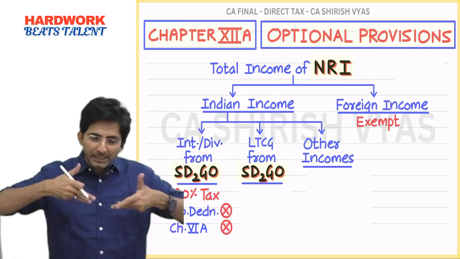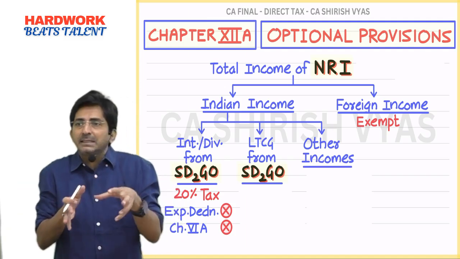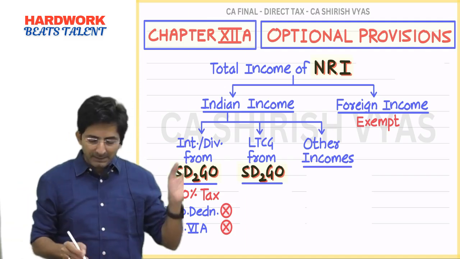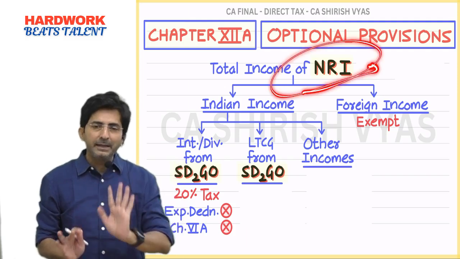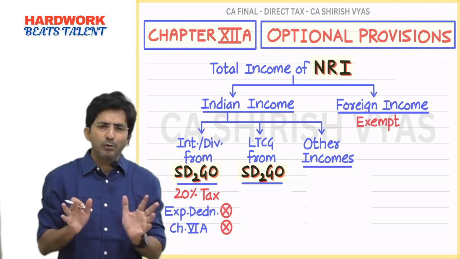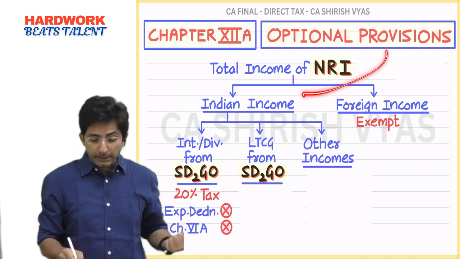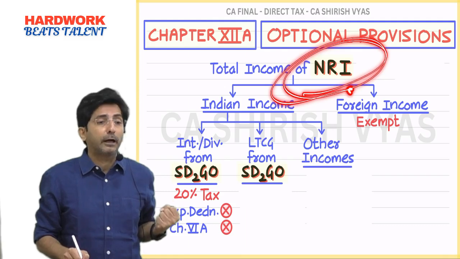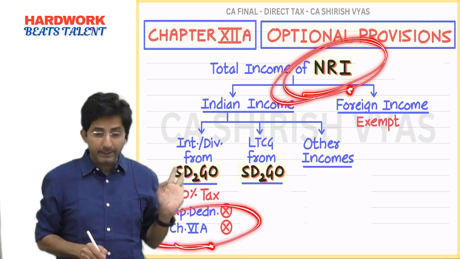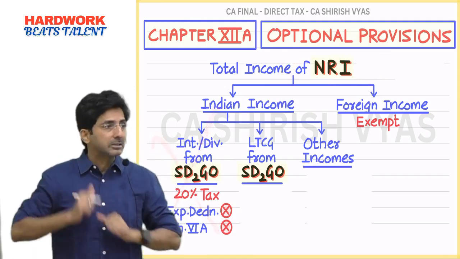We people who stay in India full time, we generally get attracted to 80C, 80D, etc. But for these NRI people, India is just an investment country where they want to invest and earn. They are not interested in chapter 6A. But still if an NRI says, no, I love chapter 6A of India, then sorry, you will not get that. And if you feel hurt, it's okay, scrap this, go as per slab rate.